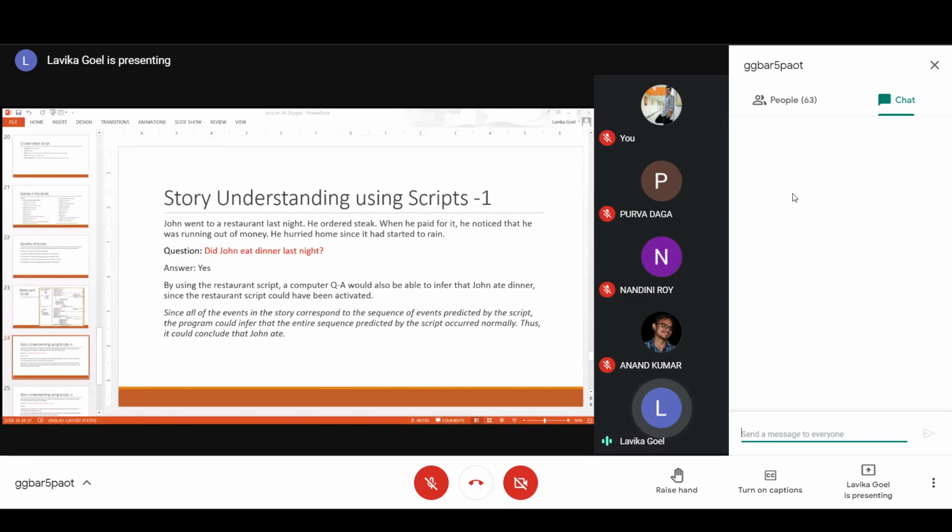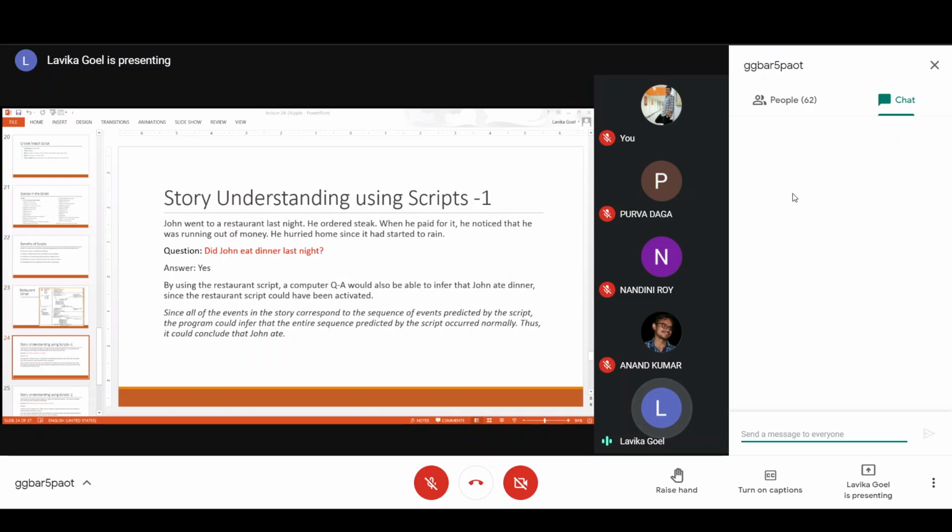From a human reasoning point of view, you can say that yes, he ate, because he has ordered also, he paid also. So it's a normal sequence of events. If somebody orders and later pays for it, the normal sequence of events would be that he has eaten also. Otherwise, what would he pay for? So from normal common sense, you can say that yes, he has taken dinner last night.